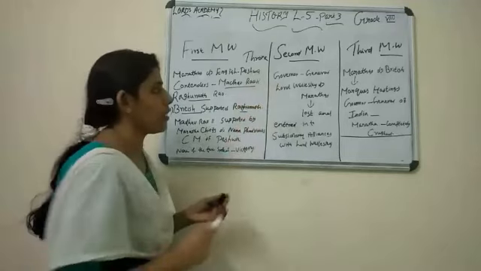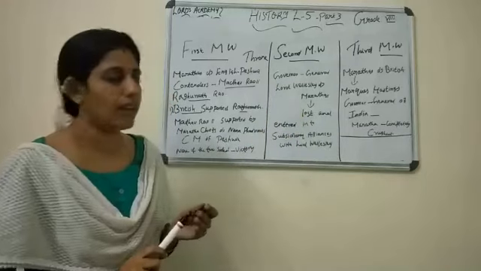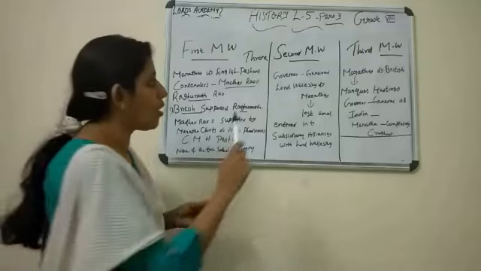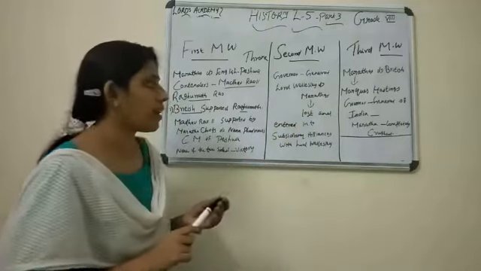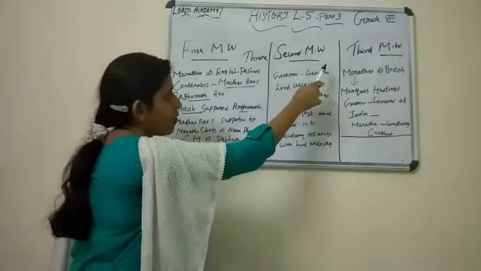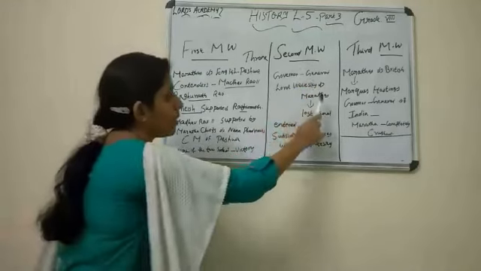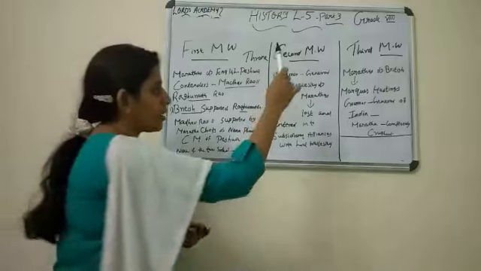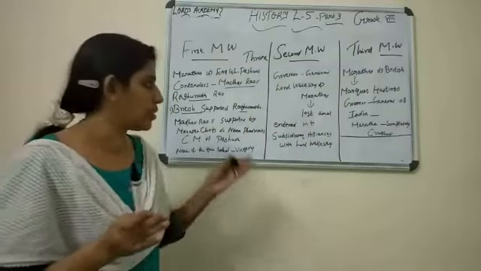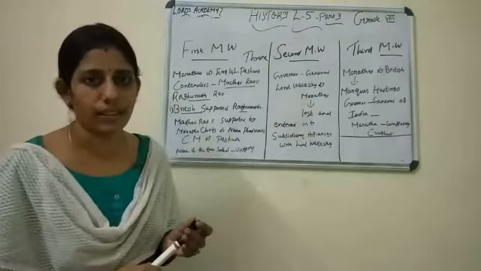The Second Maratha War. Here also we can see the Marathas and the British side. Who is from the British side? The Governor General. Who was the Governor General? Lord Wellesley. And the Marathas were involved in the war. The Second Maratha War was fought between Governor General Lord Wellesley and the Marathas. Here also the Marathas lost the war and entered into subsidiary alliances with whom? With the Governor General Lord Wellesley.